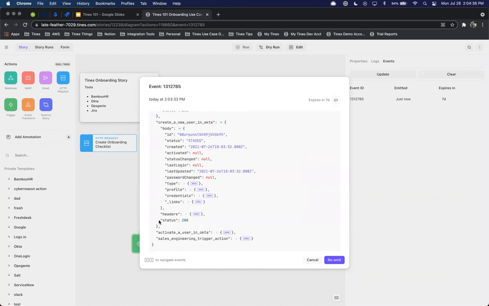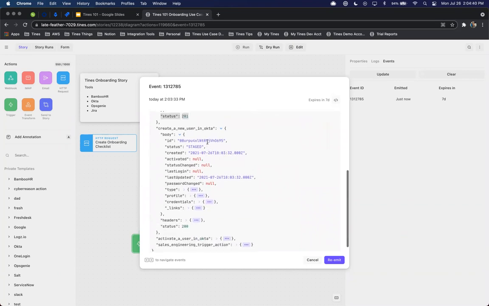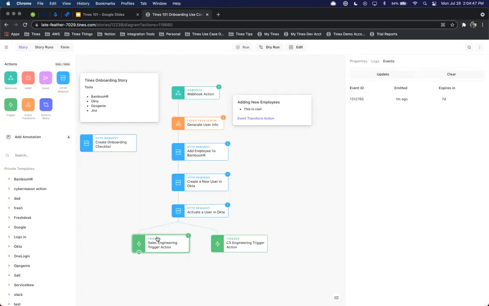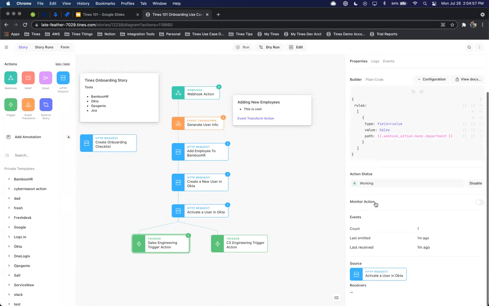But you'll notice too, we also have the status. So if we did want to create a trigger action where the status did not equal a successful response, whether it's 200, 201, we can add those types of statements into that trigger action and have that additional flexibility and awareness on whether things are failing, and then to notify users should something fail.